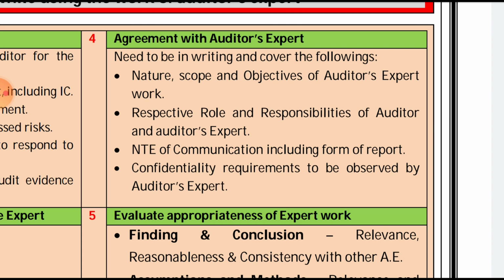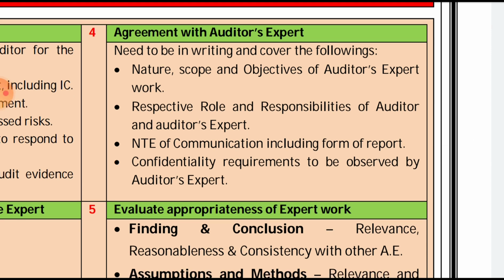We'll again quickly read out these four points so that they fit into our mind. Nature, scope, and objective of the auditor's expert's work, roles and responsibility of the auditor and auditor's expert. Then third is nature, timing, and extent of the communication and the report, including the form of report. Fourth is the confidentiality requirement to be observed by the auditor's expert. So the confidentiality requirement needs to be observed by the auditor's expert.